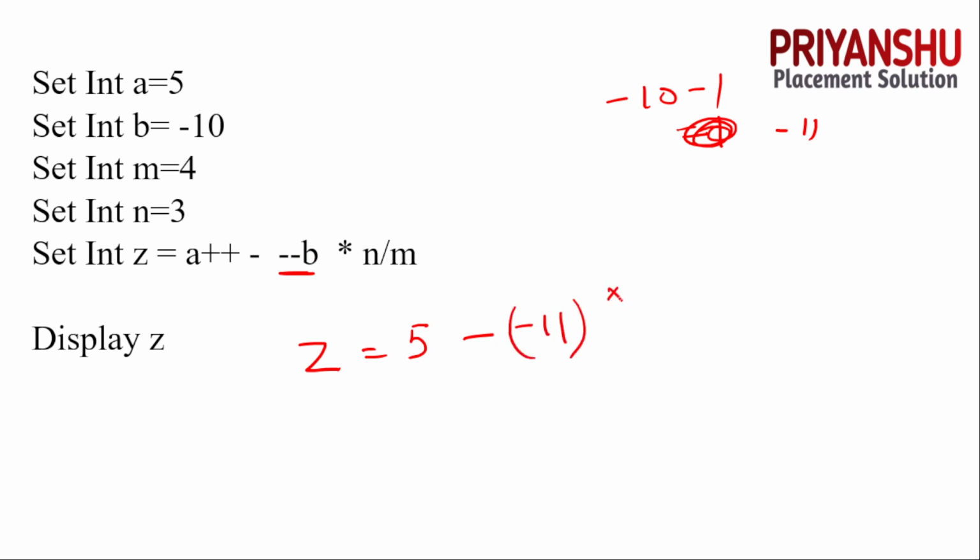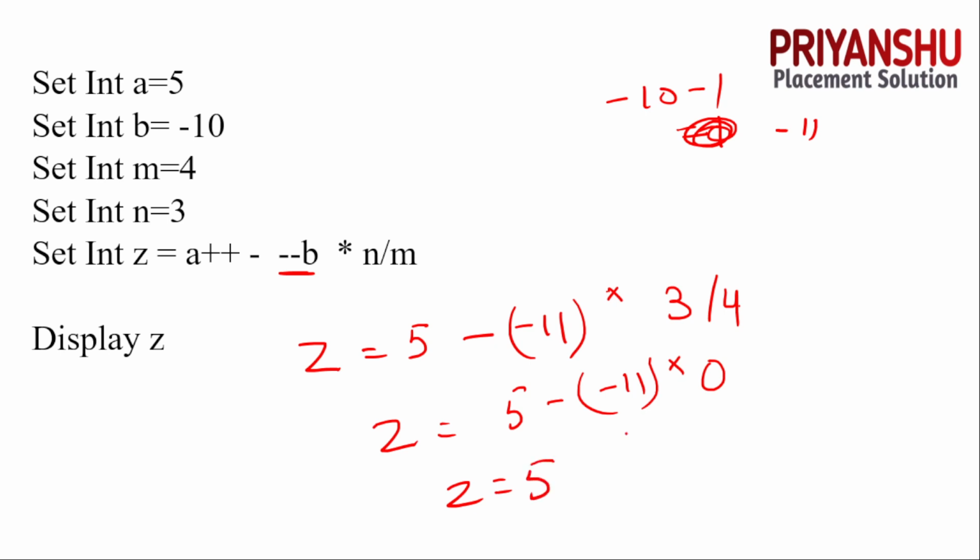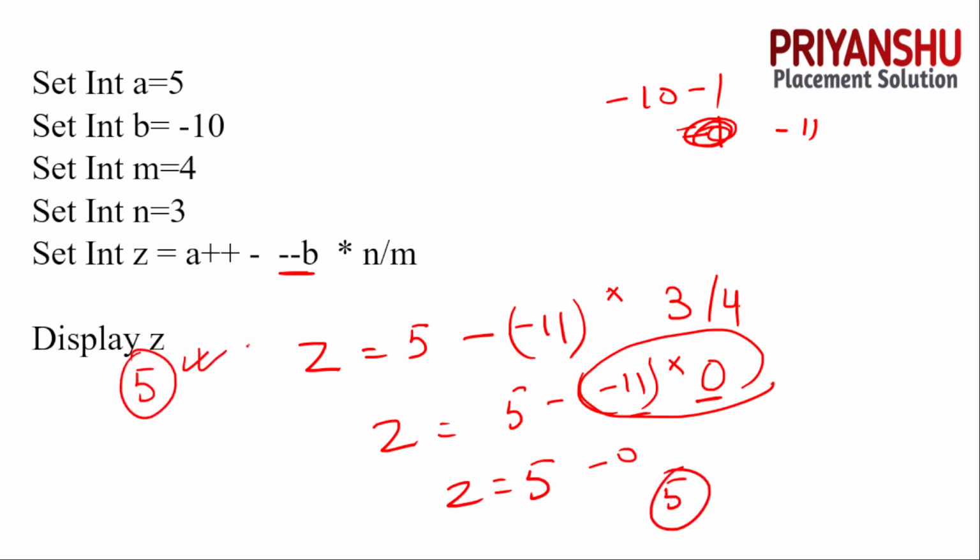Then we have a multiplication. n is 3 and m is 4, so 3 divided by 4 is 0, multiplied with minus 11, and then 5 minus that. So as you can see, we get directly 5. Why? Because minus 11 multiplied by 0 gives 0, and 5 minus 0 is 5. Clear? So the answer is 5. Okay, let's move to the next question.